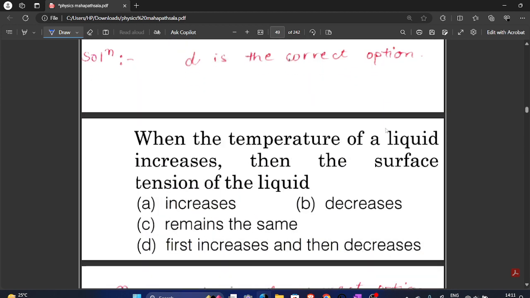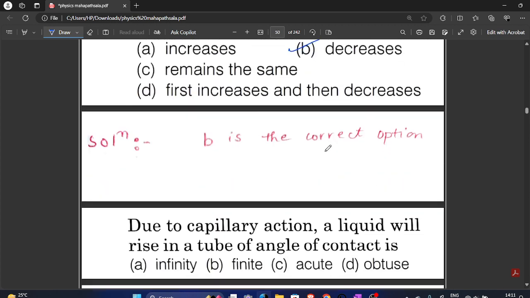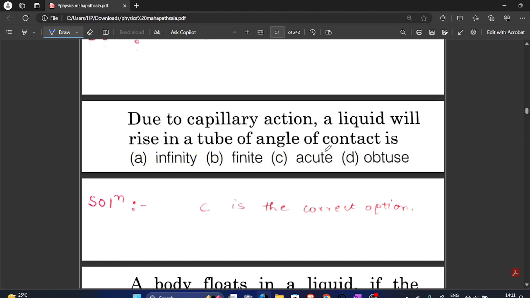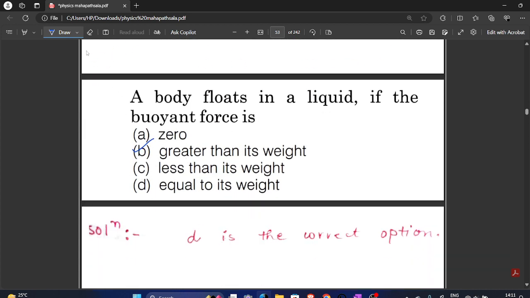When the temperature of a liquid increases, the surface tension of the liquid decreases. Due to capillary action, a liquid will rise in a tube if the angle of contact is acute. A body floats in a liquid if the buoyant force is equal to or greater than its weight. So this will be the most accurate.